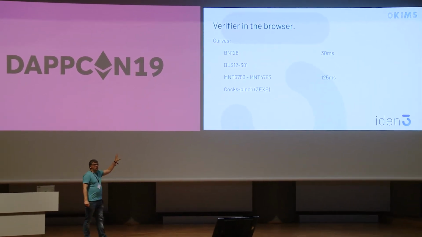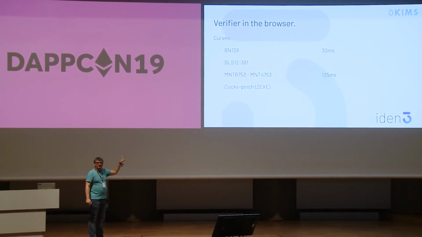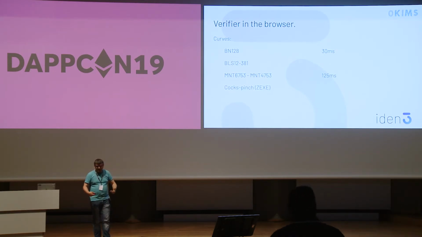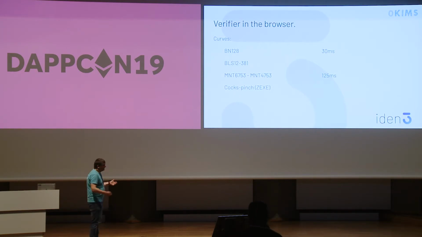These are the most used curves in the space for zero knowledge. The first one, BN 128, is the one that works in Ethereum. It's the original that the Zcash protocol used. Right now, it's not considered very secure. It's around, I think, 100 bits only. So it's not the most advised curve to work with. It's still safe, but it's in that limit.